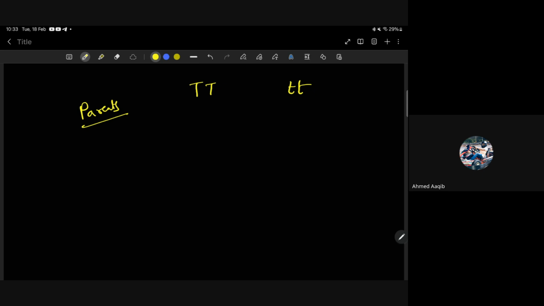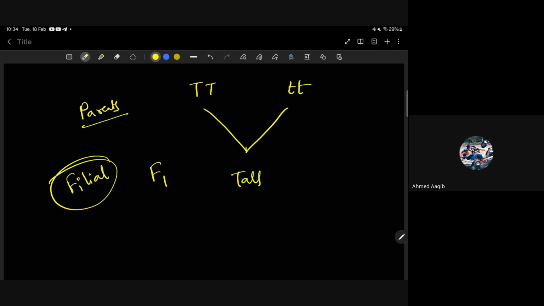Pure tall and pure dwarf means he took a tall plant and a dwarf plant and crossed them. F means filial; filial generation 1, filial 2. In the parents there is one tall and one dwarf. In the F1 generation, all are tall plants, but the genotype is heterozygous, with small t hidden in it.